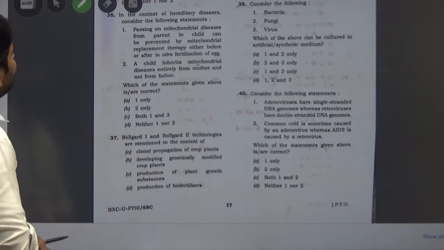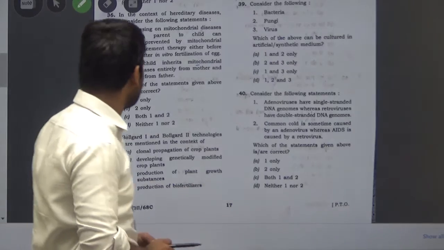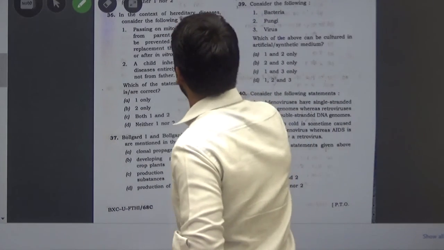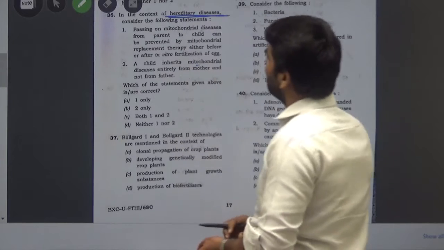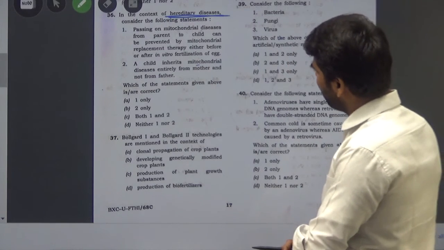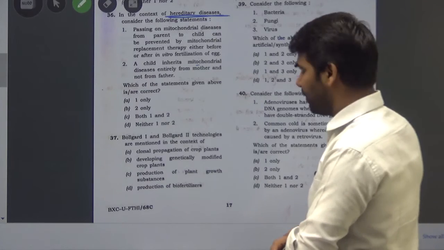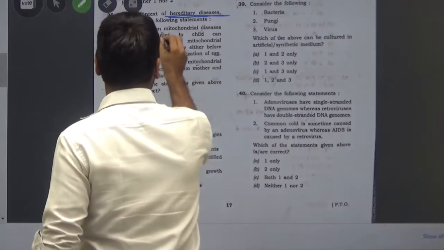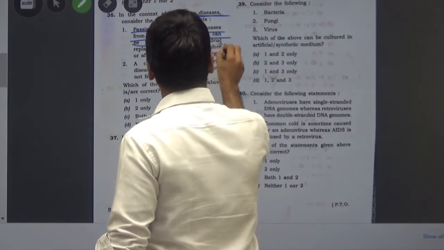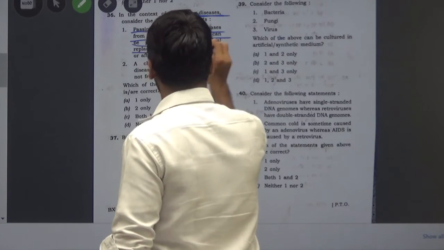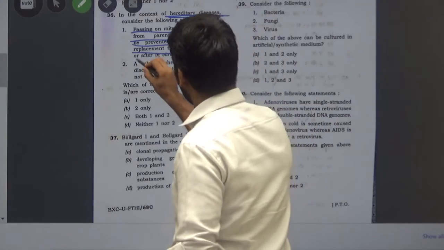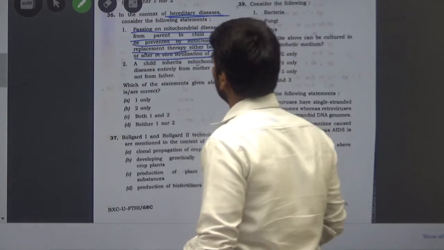in the context of hereditary diseases, consider the following statements. Passing on mitochondrial diseases from parent to child can be prevented by mitochondrial replacement therapy, either before or after in vitro fertilization.